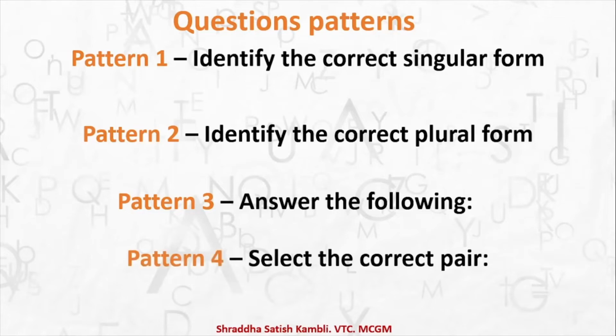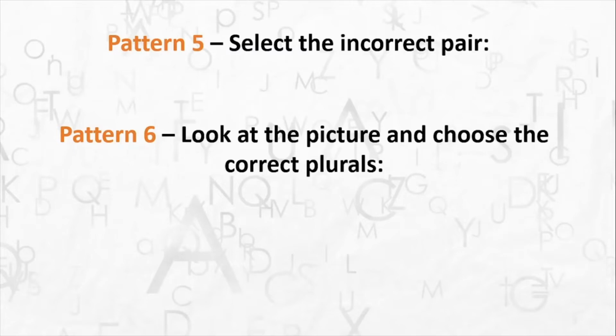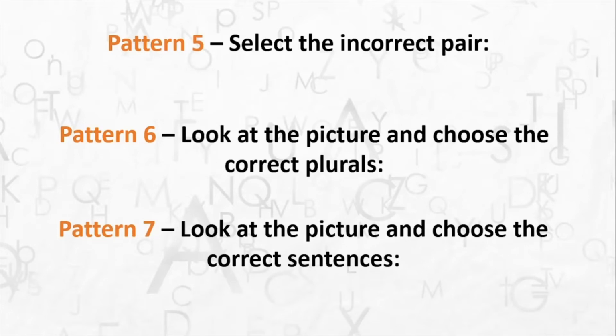Then you have select the correct pair. Then you have select the incorrect pair. So just the opposite concept. In one you select the correct pair and in the other one you select the incorrect pair. Then you have look at the picture and choose the correct plurals. So you have to look at the picture and choose which is the correct plural for that particular picture. Then you have look at the picture and choose the correct sentences. So then you will have to examine the picture, look at the option sentences and decide which sentence goes with which picture. Alright, so this was about introduction to our concept of singular and plural.